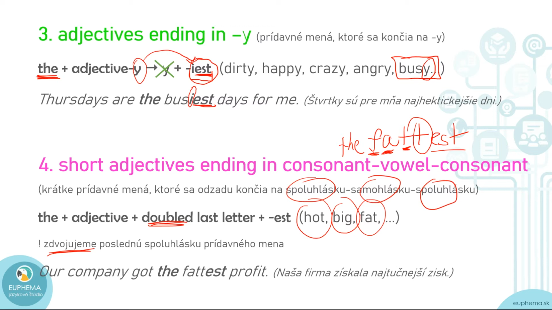For instance, our company got the fattest profit. The fattest, so fat plus one more T and est, the fattest profit.